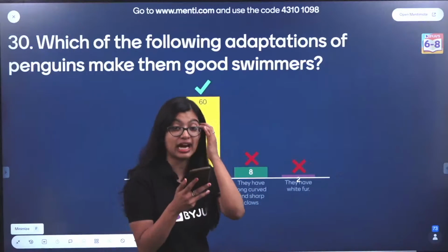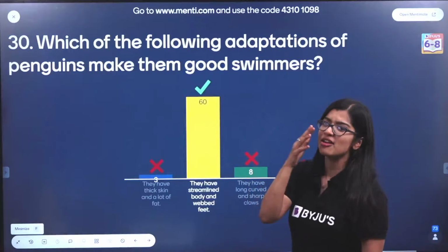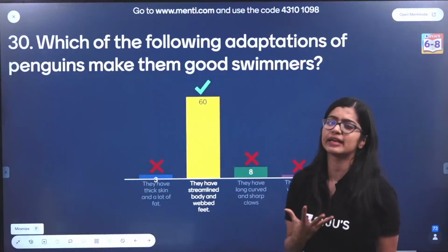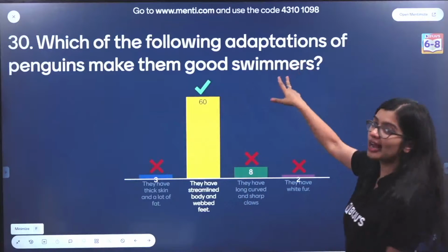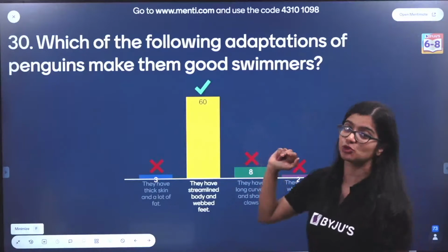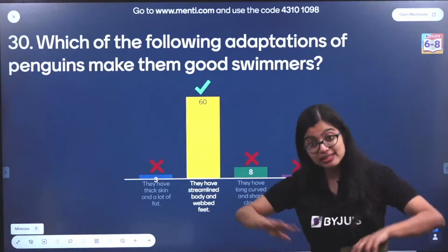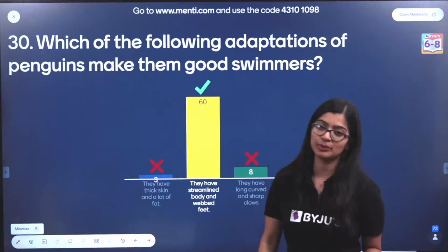Because they're found in extreme polar regions like the Antarctic, they do have a thick layer of fat and everything. But we're talking about what adaptation, what modification of their body will help them swim. That is the fact that they have a streamlined body and webbed feet that will help them swim in the water, which is why the correct answer is option B.